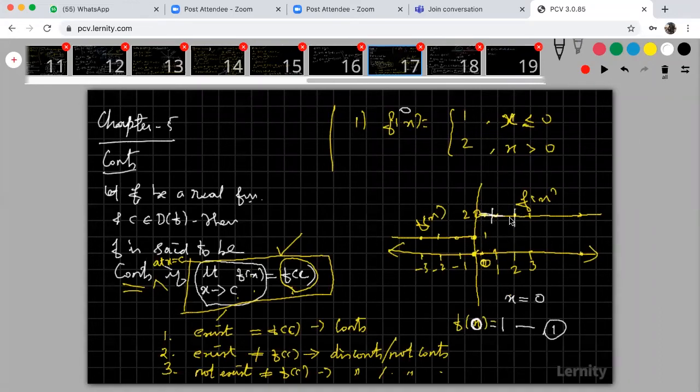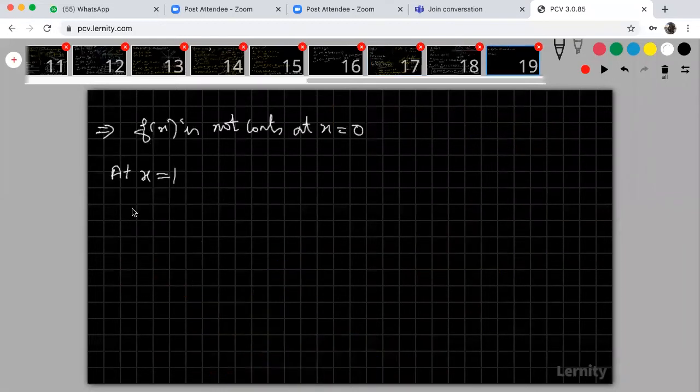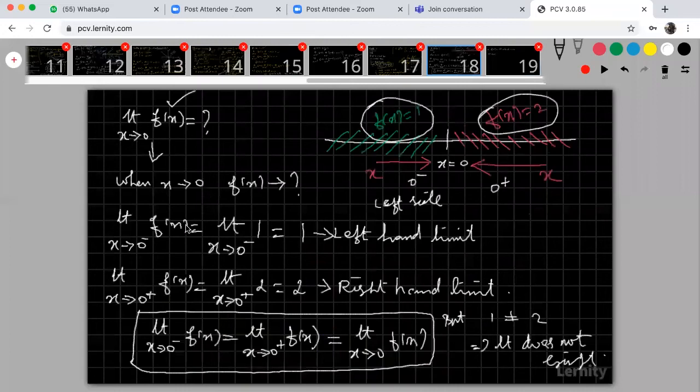At x is equal to 1, it is continuous. At x is equal to 2, it is continuous. At x is equal to 3, the graph is continuous. Therefore, the function is continuous. It is clearly known that. But how to prove it mathematically, sir? Using these cases, sir, left hand limit, right hand limit, how to prove that, sir?